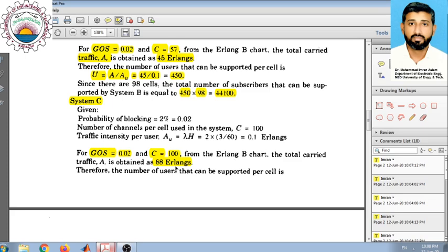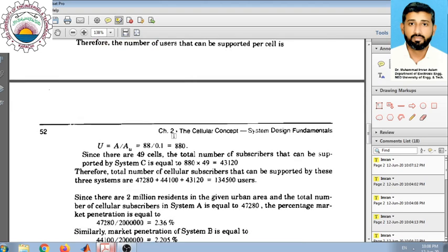So if we know the total traffic intensity, we can find the total number of users by dividing the total traffic intensity by the per user traffic intensity, which is 88 divided by 0.1. So we get 880 users corresponding to one cell in system C, and there are 49 cells in total in system C. So the total number of users will be 880 multiplied by 49, which comes out to be 43,120. So system C supports